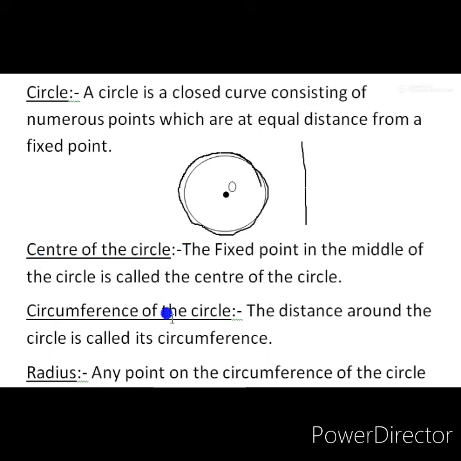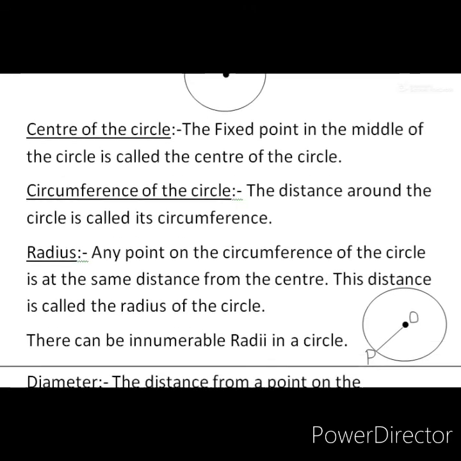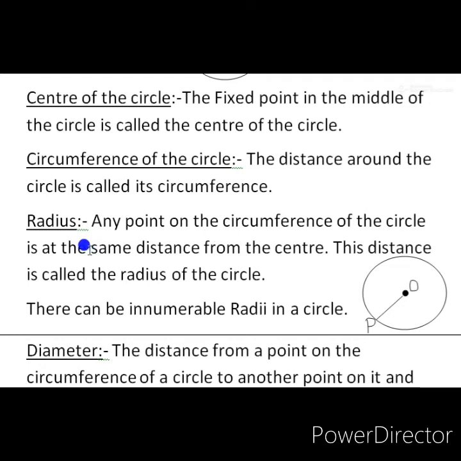Now a circle has a radius. What is the radius of a circle? Any point on the circumference of the circle is at the same distance from the center. This distance is called the radius of the circle. Here I can show this. See, this is the middle point, and I have taken one point on the circle. If you draw a line segment from the center to this point on the circumference, that line segment is called the radius of the circle.